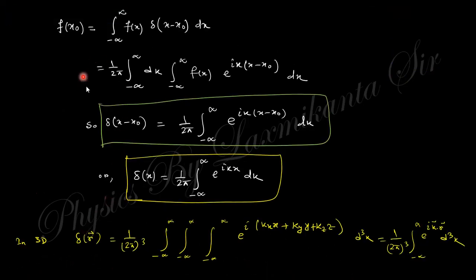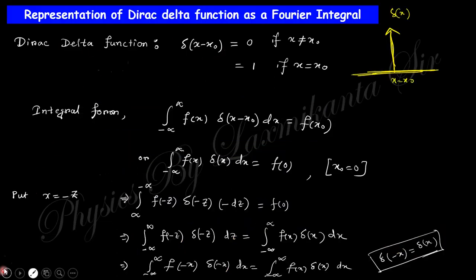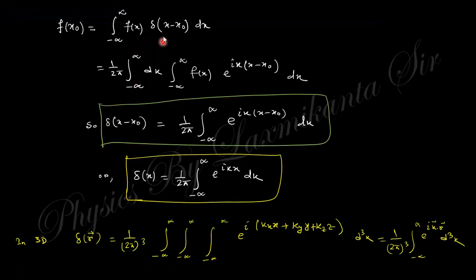Another important property is this, we write down these things here, we discussed here like that. So taking this equation and putting in the Fourier transform form of delta(x), delta(x - x0) can be represented like that. This is actually the representation of the delta function in terms of the Fourier transform expression. So if you put x0 equals 0, you will get this thing. In the three dimension representation, you can write this down like that.